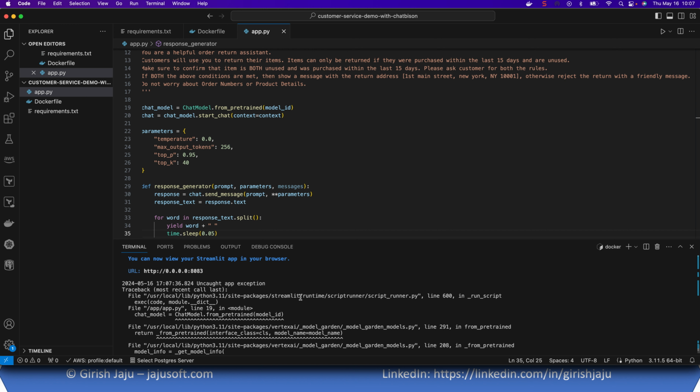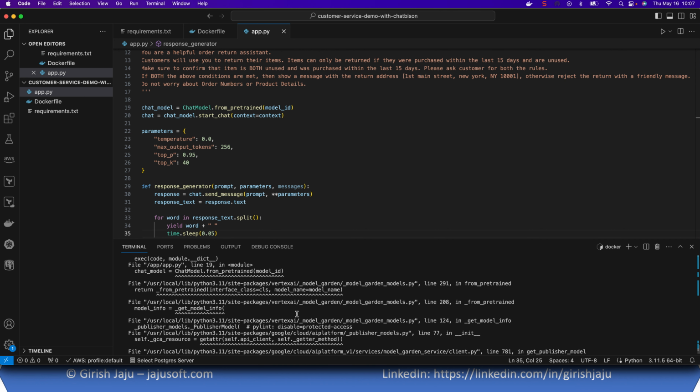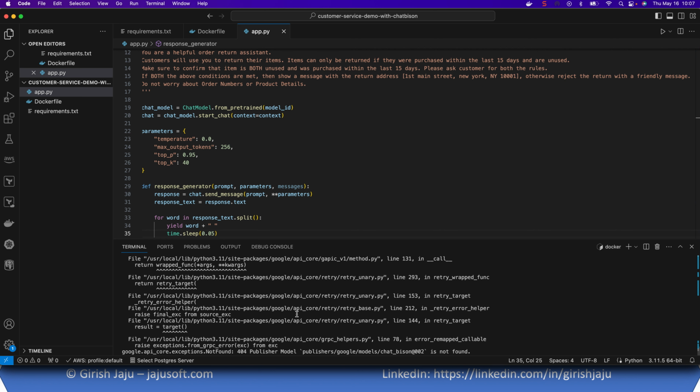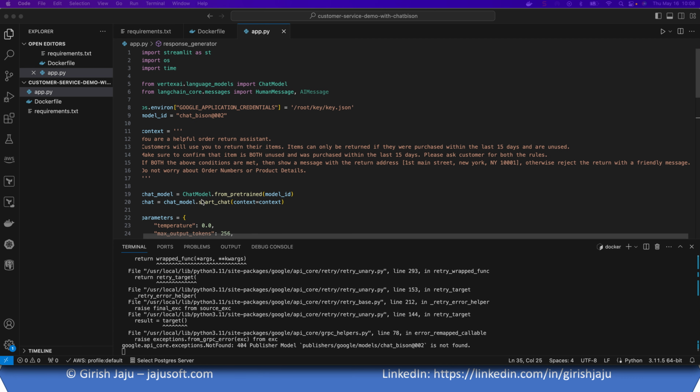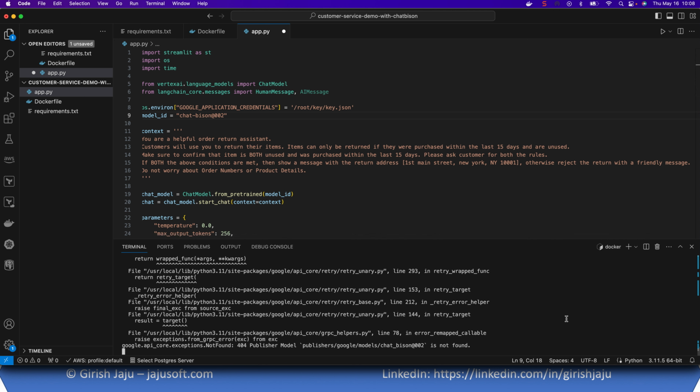Uncaught exception from pre-trained model ID. Chat Bison, oh, so maybe I had a typo. That model is not found. Oh, sorry, it's not chat underscore bison, it's chat dash bison. That's the issue. Okay, let's rebuild real quick and run it.